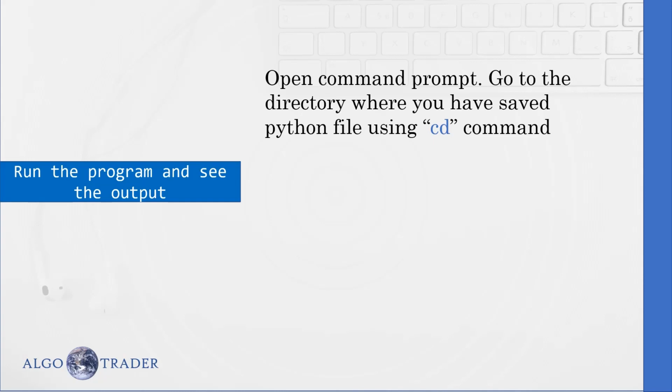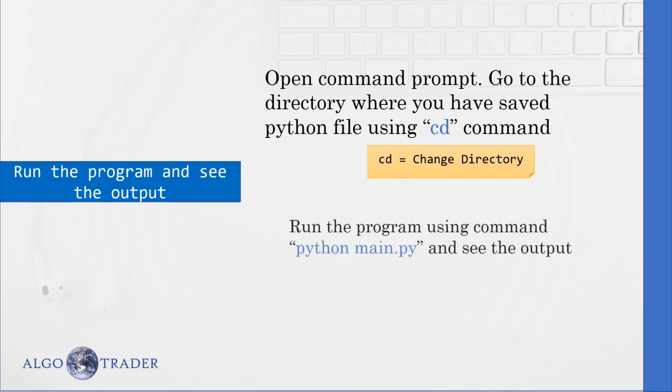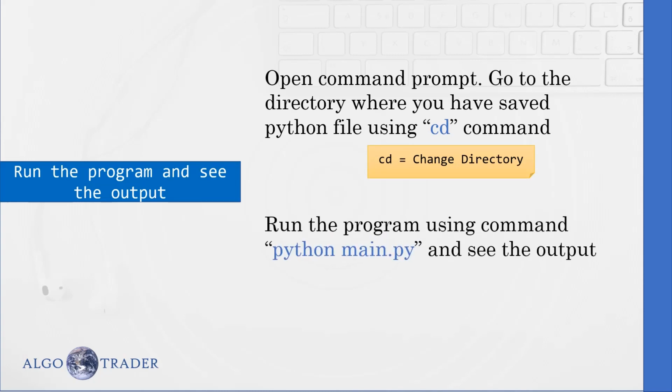For that, we need to use command cd. Cd means change directory. Once we are inside our project folder of Python, then we have to run python space main.py to execute our program.